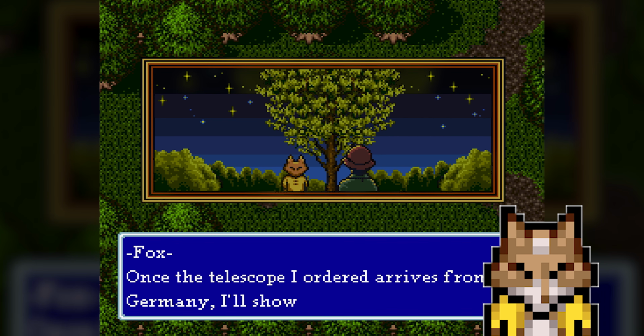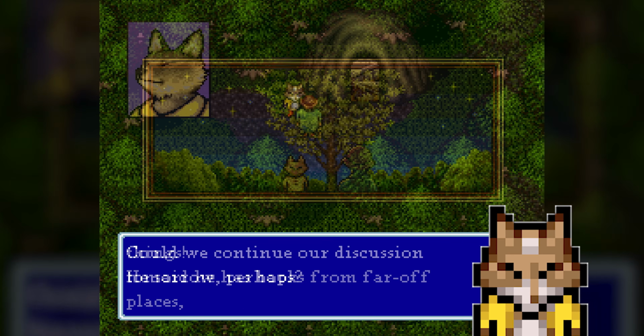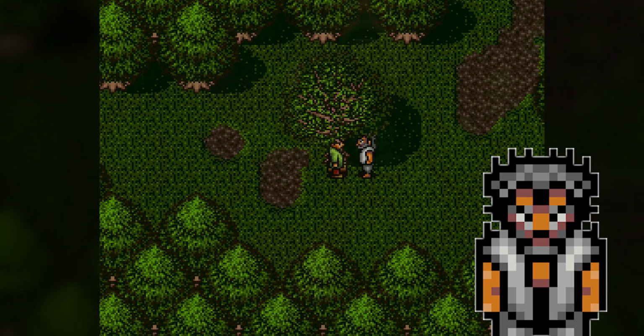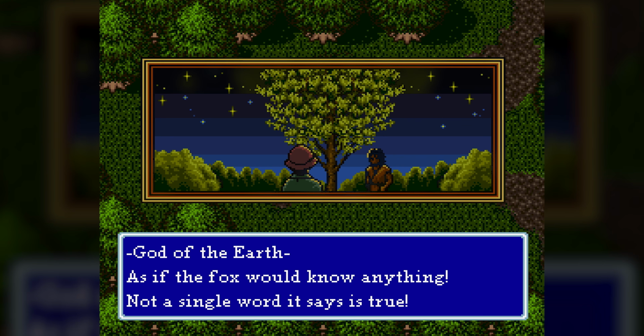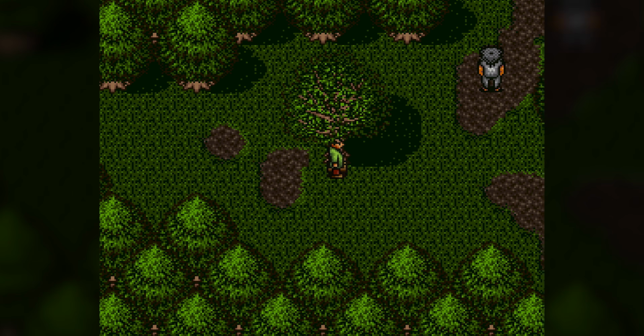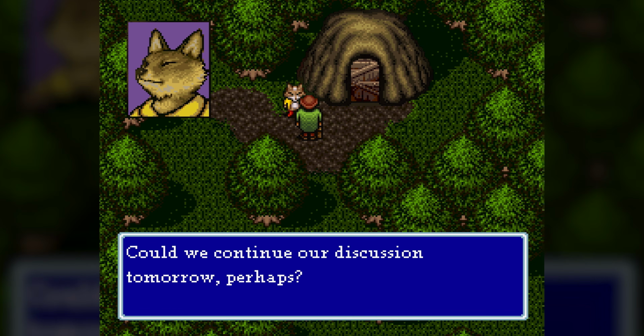The next day, he promises to bring a telescope for the birch tree to use and interesting books to read. The fox goes home, the Earth God appears, and spews vitriol about the fox to the birch tree, who defends him. The Earth God runs off, upset, but he appears to have warmed up to us. We return to the fox, who says to come back tomorrow.